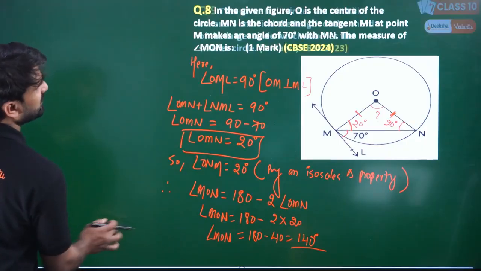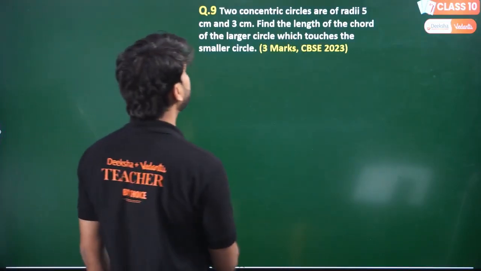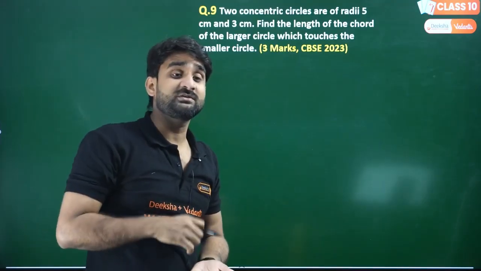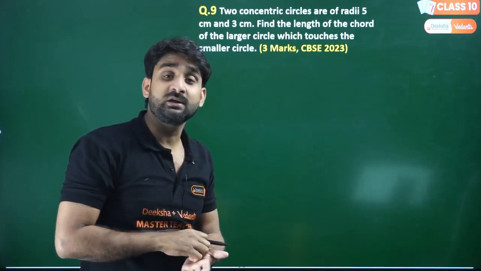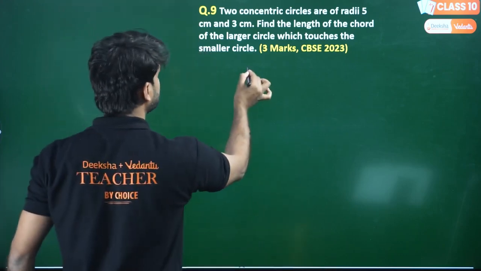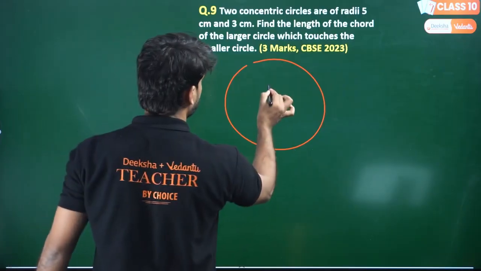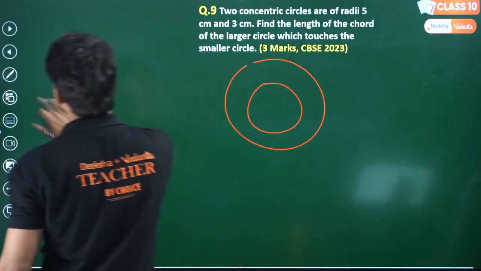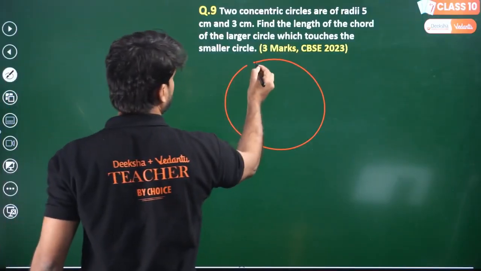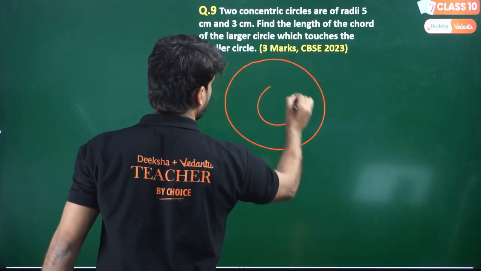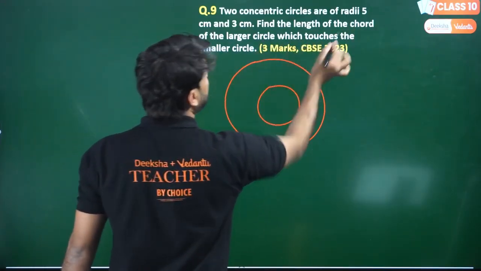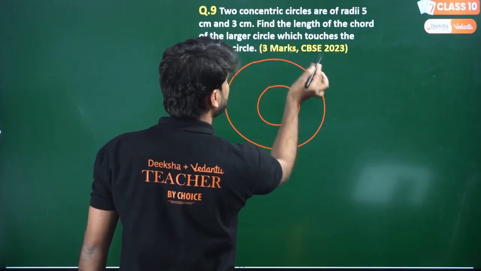So moving to question number 9. Two concentric circles are of radii 5 cm and 3 cm. What do you mean by concentric circles? Circles whose center is the same. There can be so many circles, 2, 3, 4, 5, but the center is common. So there are two circles, one and the other. Let me draw this circle one more time. This is not clear, okay, this is the circle. Find the length of the chord of the larger circle which touches the smaller one.